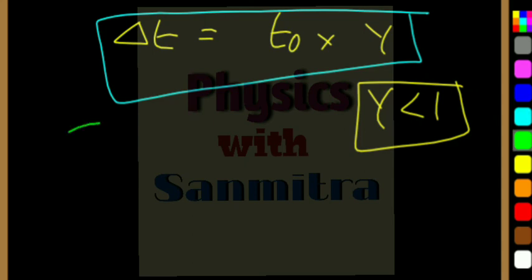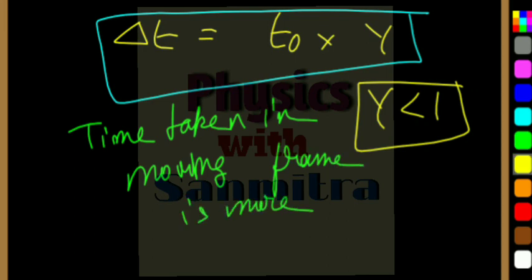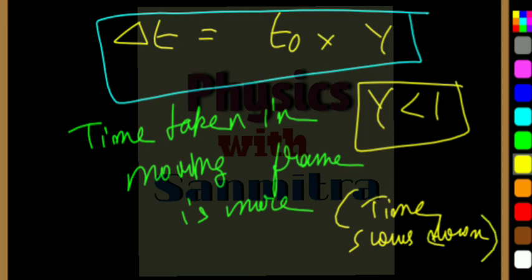The time taken in the moving frame is more. That means time slows down. Time is slowing down. So now we are understanding why the person who is walking on the train will never cross the speed of light.